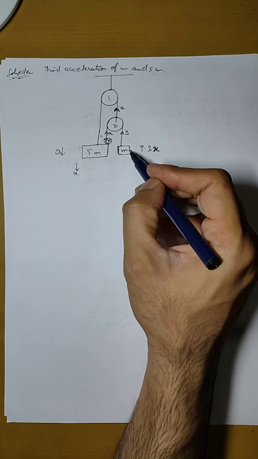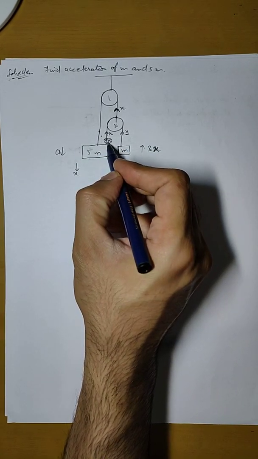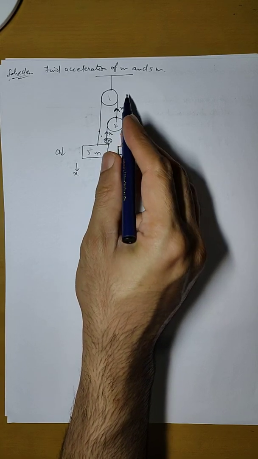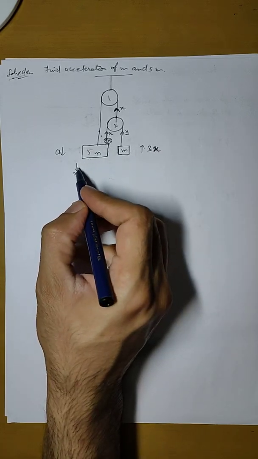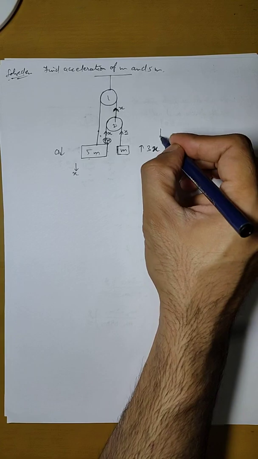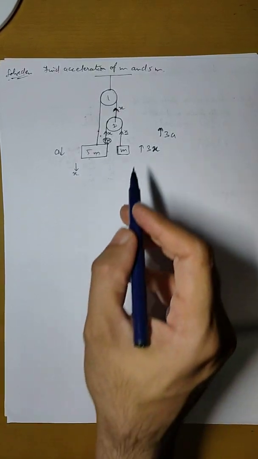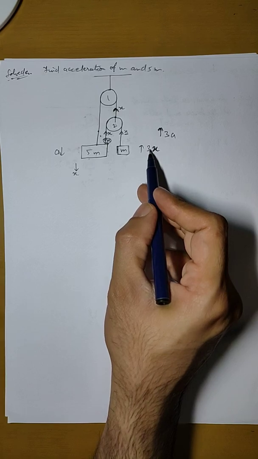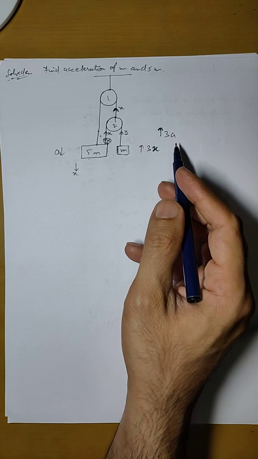So this body will move upward by 3x because there is x displacement here and x displacement here, and also x in this upward direction, so the total displacement for this mass is 3x, and for 5m it is x. So that means the acceleration of this body should be equal to 3a in the upward direction, because it is completing a displacement of thrice of this in the same time, so the acceleration should be thrice.